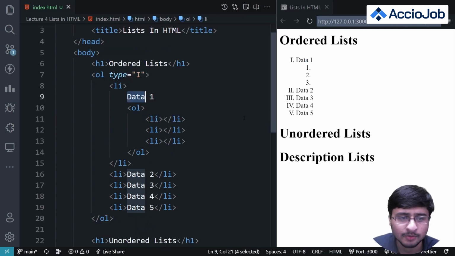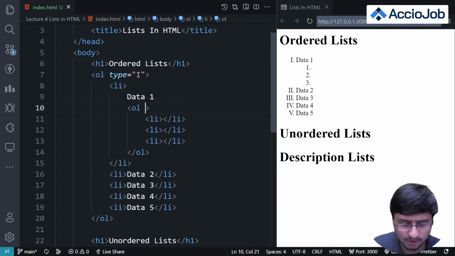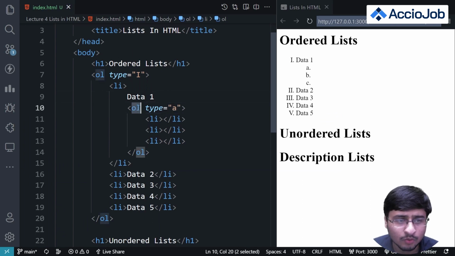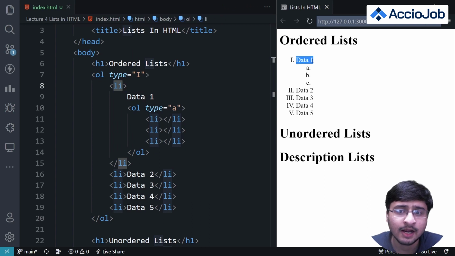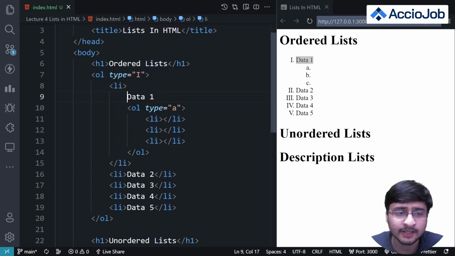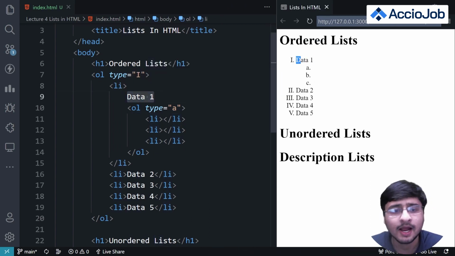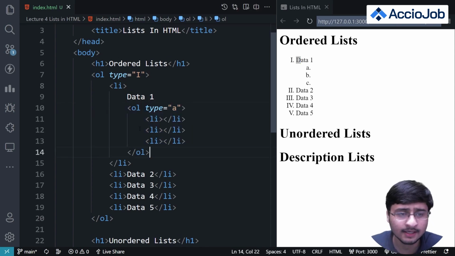So you can see from here, I can add data here, or maybe if I want the type for this to be small a, I can simply give it. This OL tag inside this li tag is becoming an ordered sub list for this li tag. So this is this li tag, and inside this li tag I've entered the data for this li tag, and the OL tag, the ordered list, which is actually the sub ordered list, a sub list.